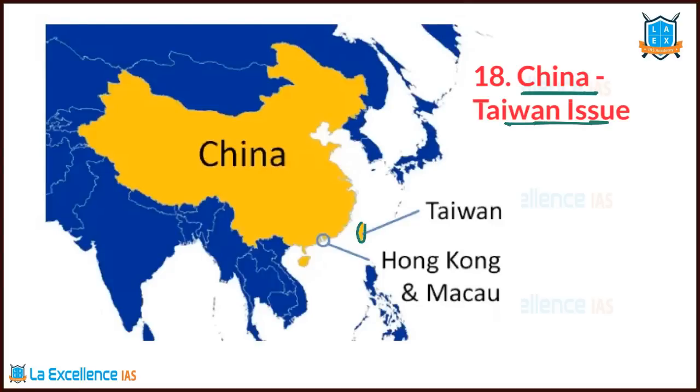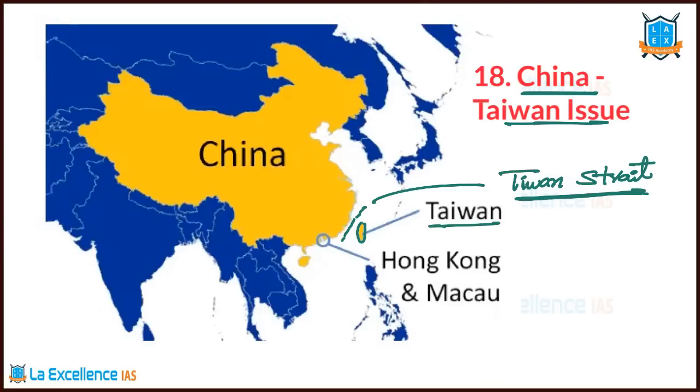Next, the China-Taiwan issue. What is that? Taiwan is a small island over here. In between there is a water channel called the Taiwan Strait. Recently what has happened? China's aircraft have crossed this particular line, the Taiwan Strait. At that time, USA's officials were visiting Taiwan, and they made deals with Taiwan, arms exports, etc. But China says Taiwan is ours, so how can you make deals with it? That's the question of China. Taiwan says no, we are an independent country, but China says no, you are part of me.